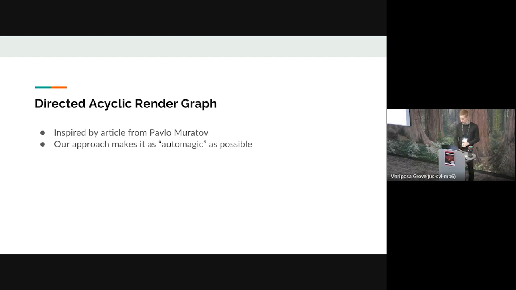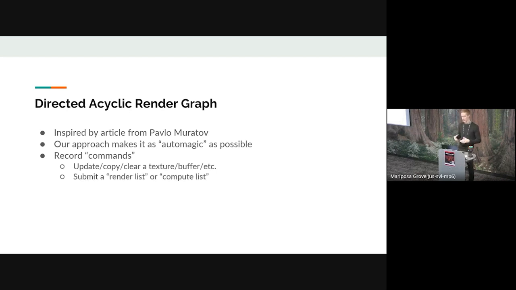So how does this approach work from a very high level? Because we've already heard render graphs described a couple times now. We record commands, and this is through the rendering device API. A command is either an update, copy or clear to a texture or a buffer, or it's submitting a render list or compute list. A render list is essentially a render pass.